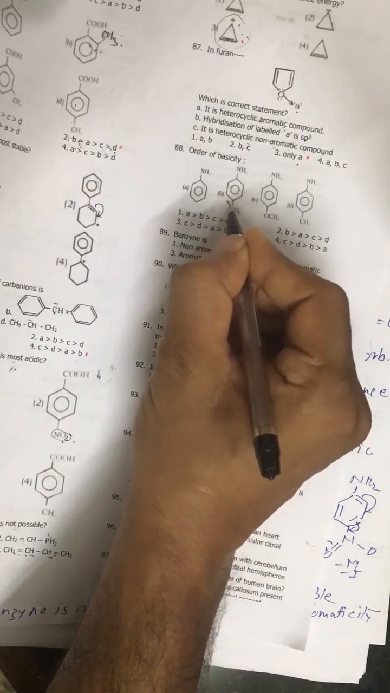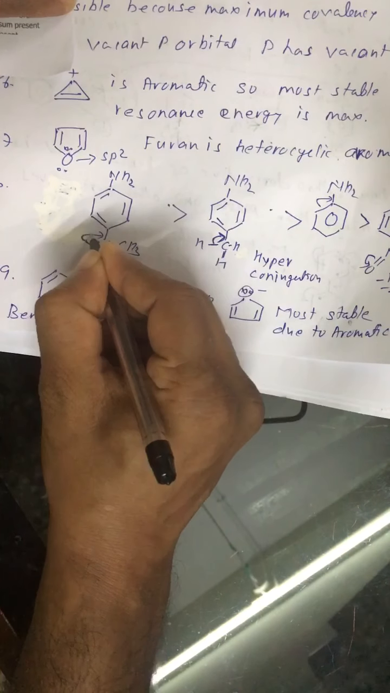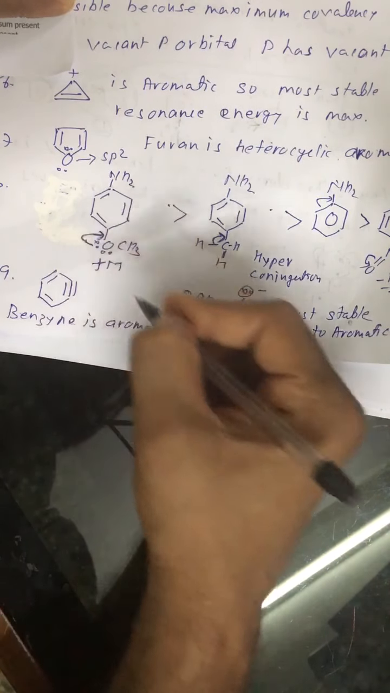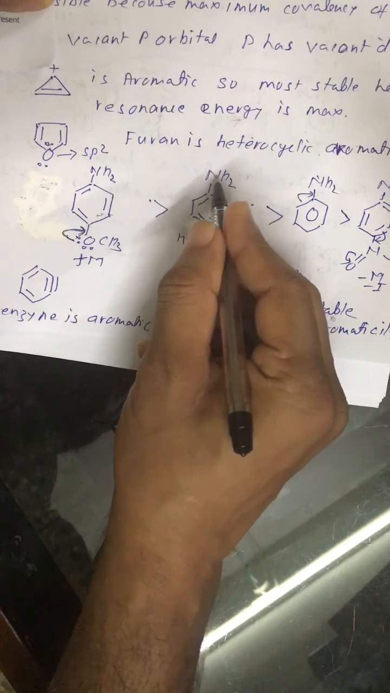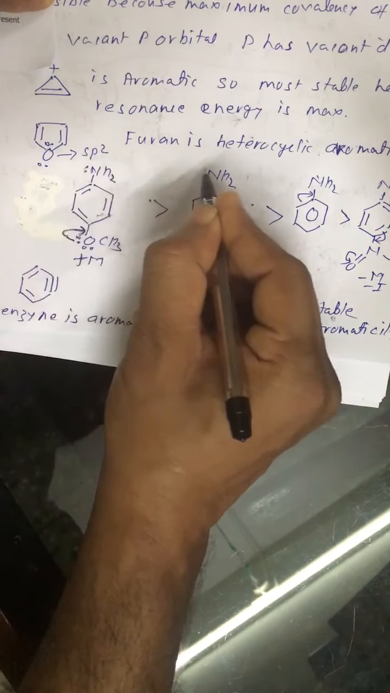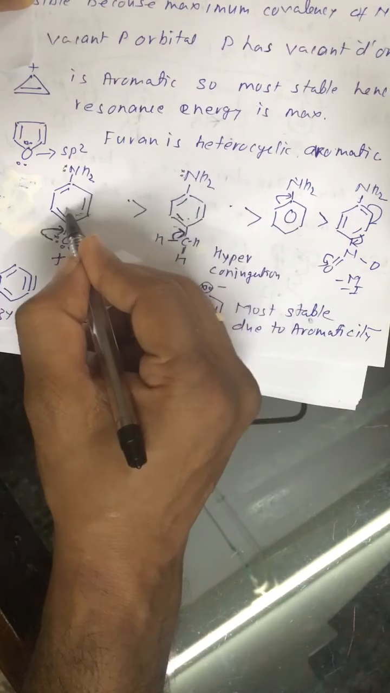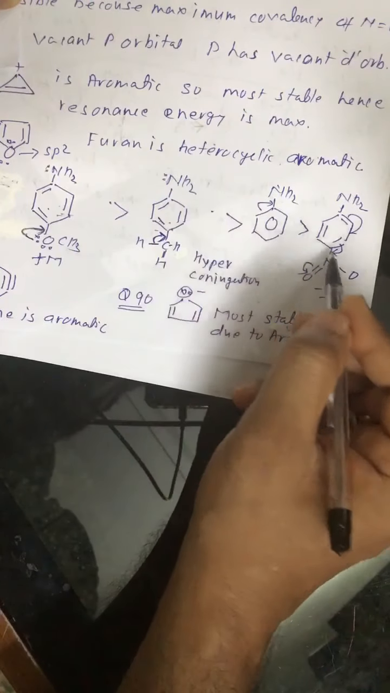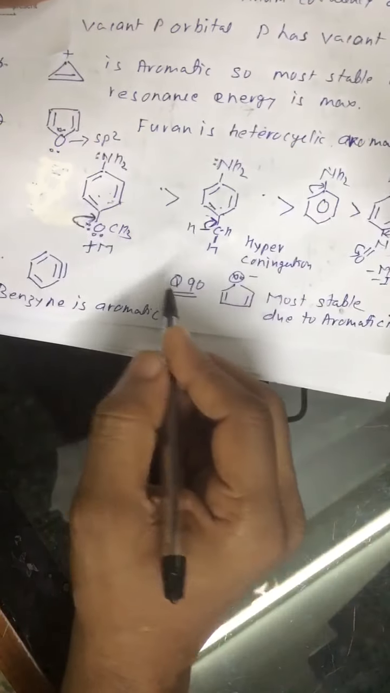Order of basic strength. The NO2 group will withdraw electron density, whereas OCH3 will increase electron density. Electron releasing groups increase electron density over nitrogen, or the availability of the lone pair over nitrogen. Hence this is most basic, then the second one, and this one having the NO2 group is least basic.